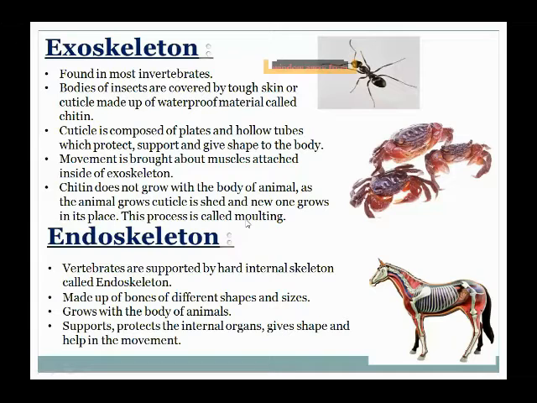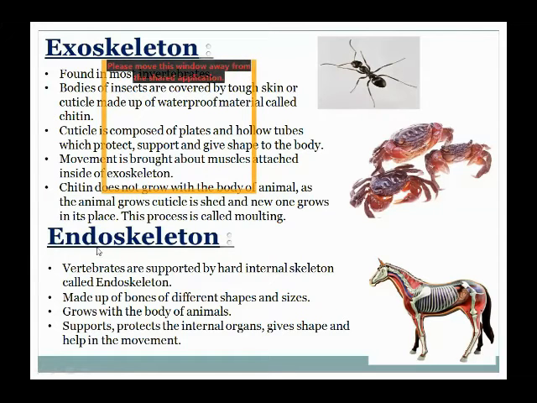Molting is a process by which the old cuticle or chitin is replaced by a new one. Actually, chitin comes in different colors also, which helps insects to save themselves from predators and also attract their mates. These are all the important features of the exoskeleton.